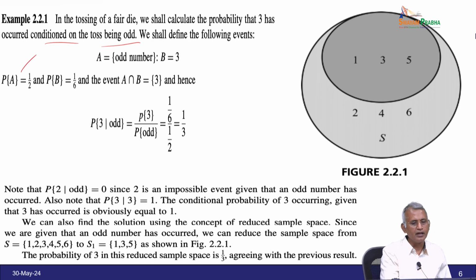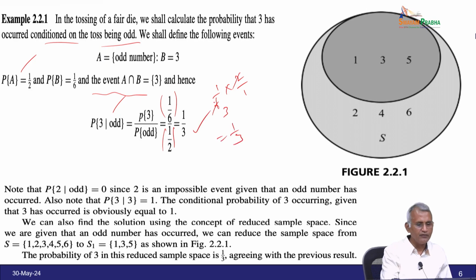What is the probability of A? The probability of A is 1 by 2 and the probability of B is 1 by 6, because the total sample space is 6. The probability of A, only the odd numbers, is 1 by 2, and A intersection B is the common point 3, because both contain 3. Hence, the probability of 3 over odd is the probability of 3 divided by the probability of odd. The probability of odd is 1 by 2 and the probability of 3 is 1 by 6, so 1 by 6 divided by 1 by 2 is 1 by 6 into 2 by 1, which is equal to 1 by 3.